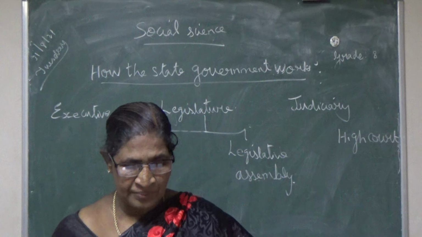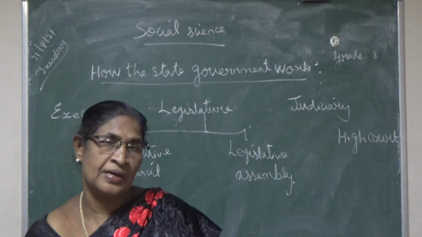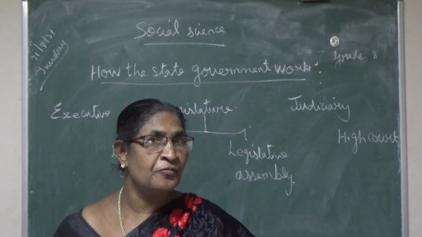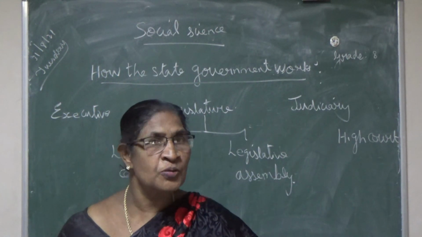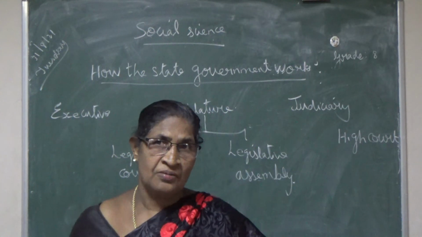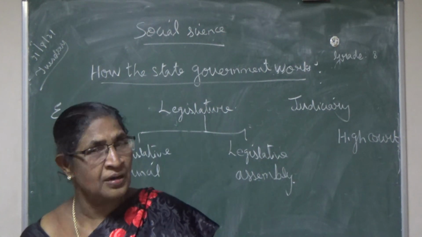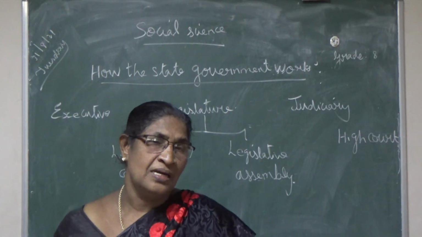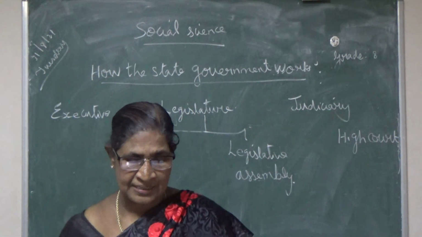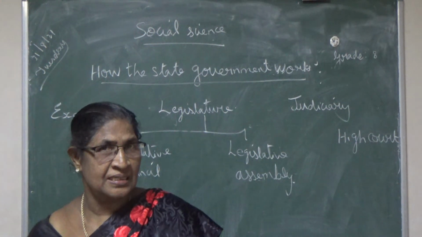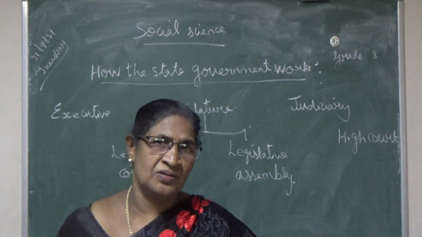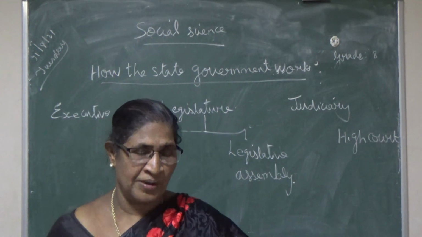Then mandamus. Mandamus means it is commanding a government officer to perform certain duties. The government staff have offices, isn't it? For the performance of their duties, the High Court also has the right to order. Writs means order. Then prohibition: they have the right to prevent or stop some orders.